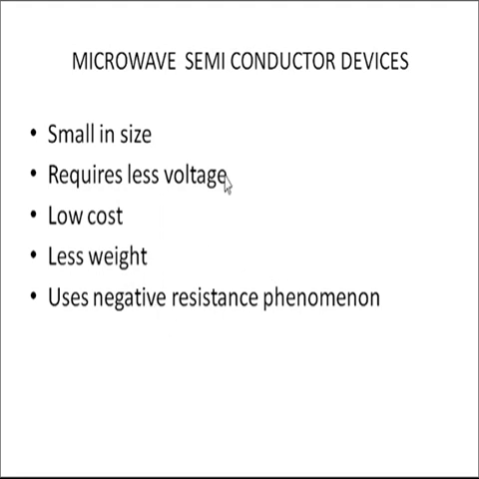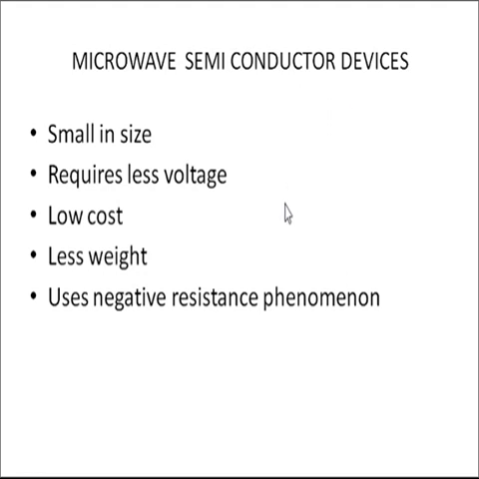But here we are going to use semiconductor devices for generating or amplifying the signal, because microwave tubes have disadvantages: they require more operating voltages and they are bulky in size. Because of those disadvantages we use microwave semiconductor devices instead of microwave tubes.